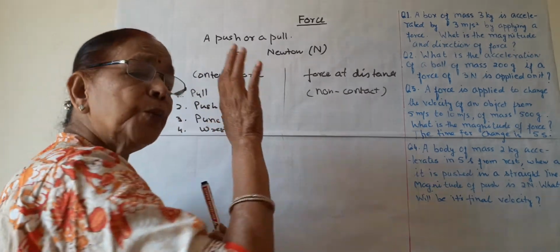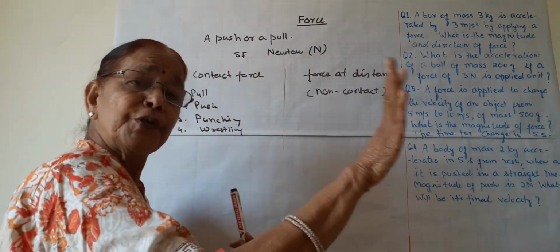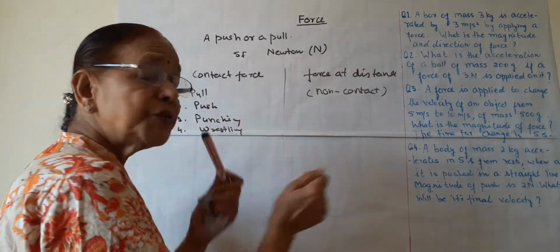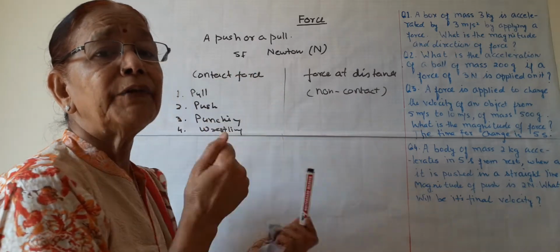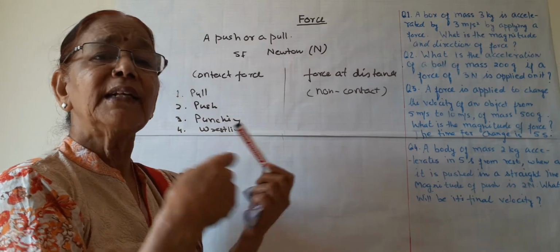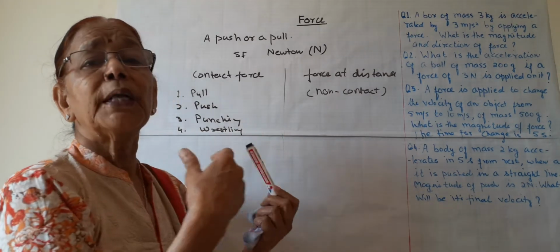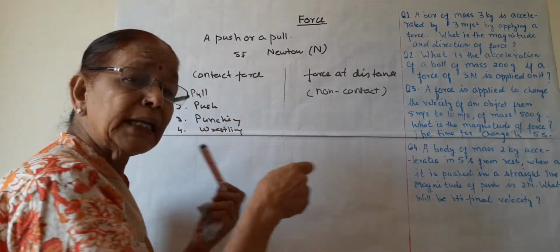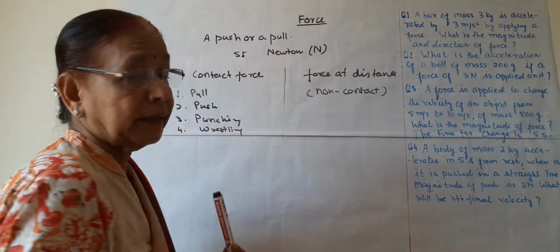If we want to push a ball or a box, we have to push it by our hand, muscular force or any other force. Then punching, we have to punch the punching bag with hands. And wrestling, when the two wrestlers fight, they have to touch the body of each other. So when there is touching of the two objects, then it is known as contact force.